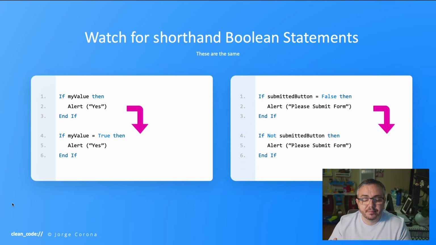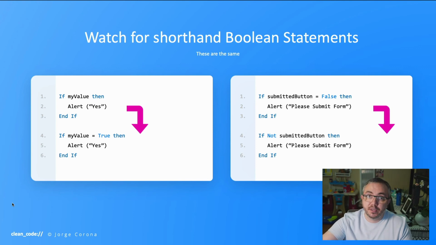I don't understand. But what if we put this into context and read it as a developer would read it? This is probably in a form. So then this becomes a sentence, such as, if a user submitted button is equal to false, then alert please submit button. The next one will be, if a user did not submit a button, then alert please submit form. What? That was like a sentence. I can't believe it. Makes sense to me.